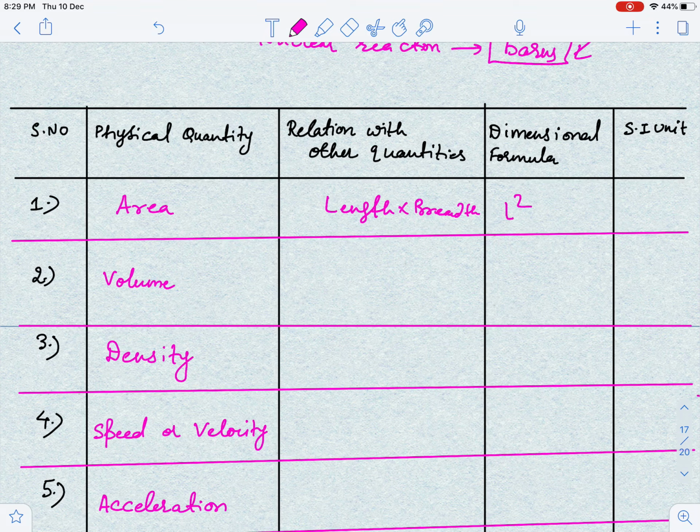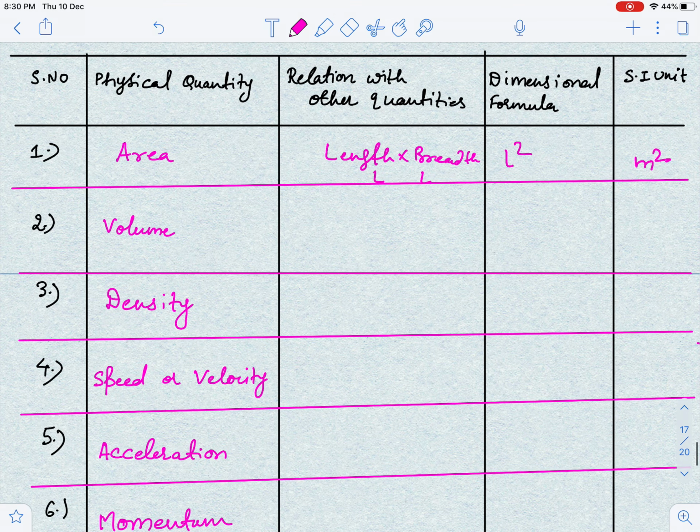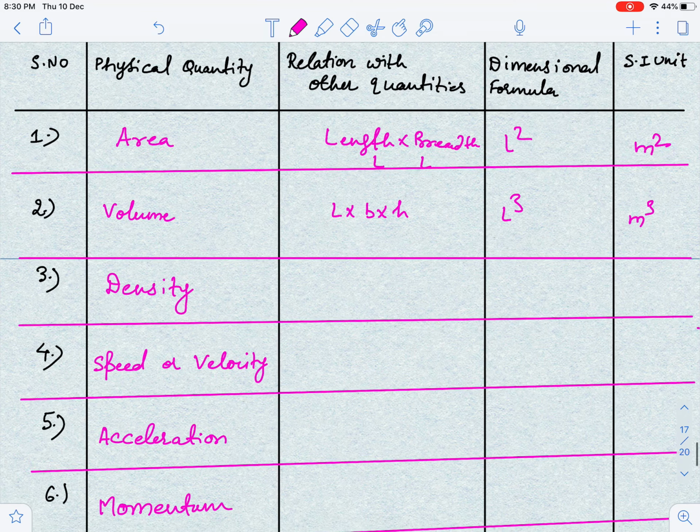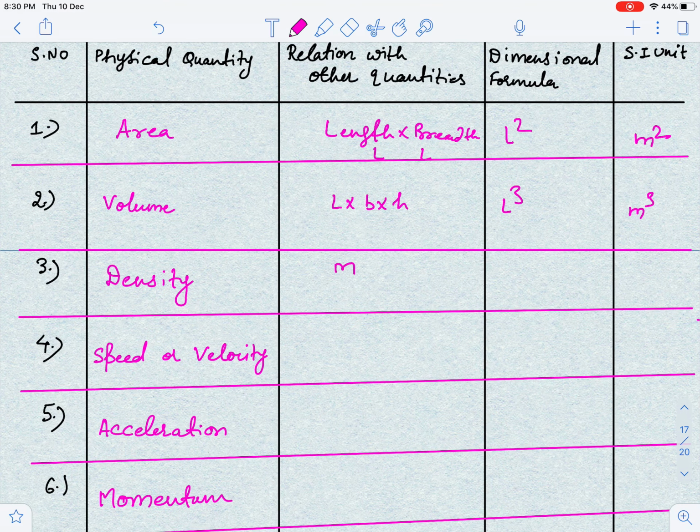So length into breadth means I can write its dimension as L into L, that is L square, because L for this and L for this. And the SI unit, you all know, for area is meter square. Volume I can write, guys, as length into breadth into height, so the dimension is L cube and the unit is meter cube.